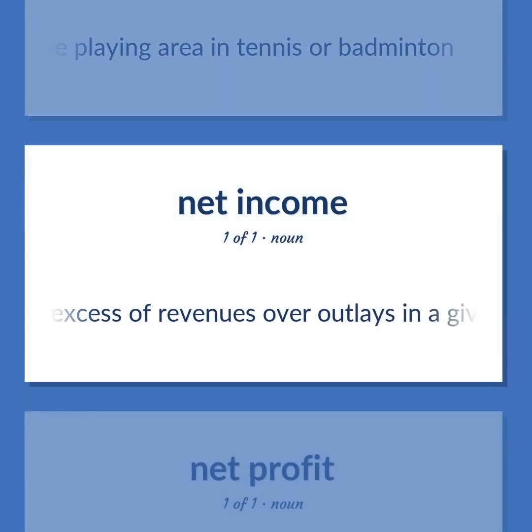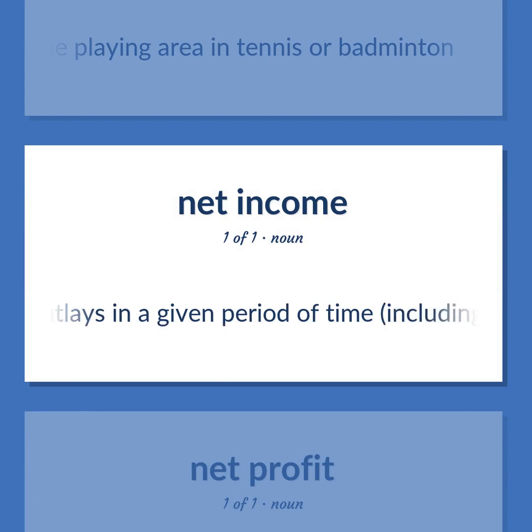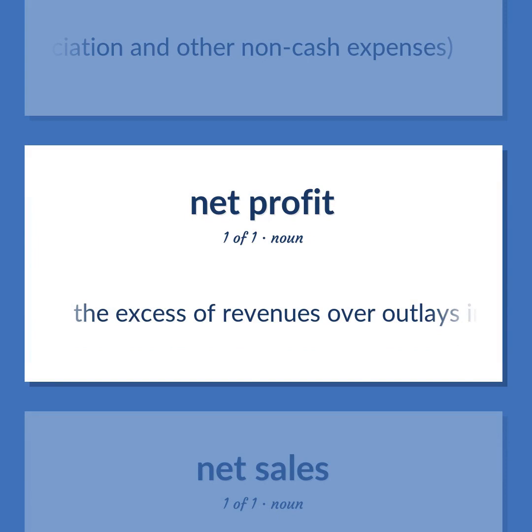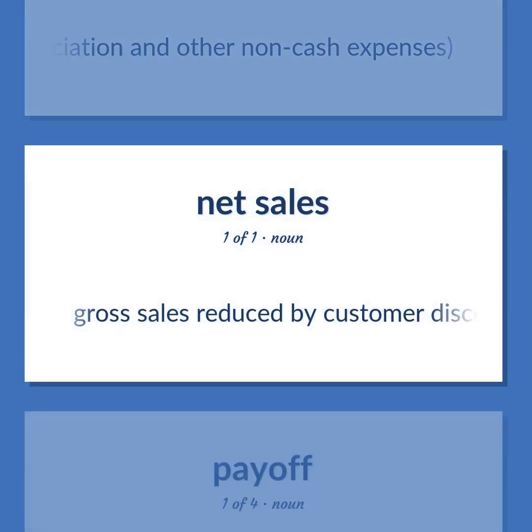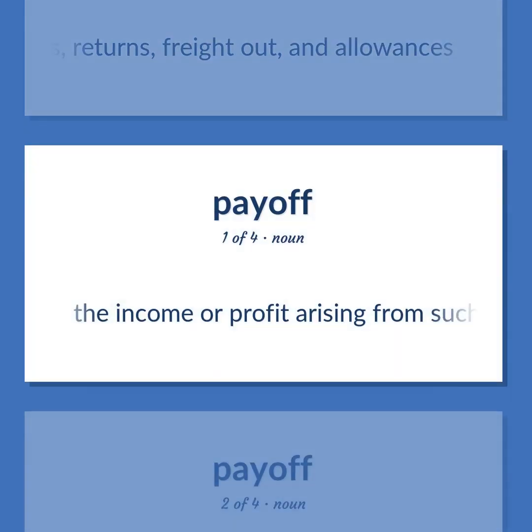The excess of revenues over outlays in a given period of time, including depreciation and other non-cash expenses. Gross sales reduced by customer discounts, returns, freight out, and allowances. The income or profit arising from such transactions as the sale of land or other property.